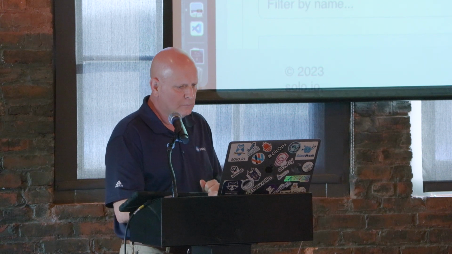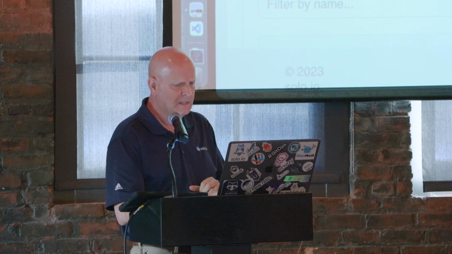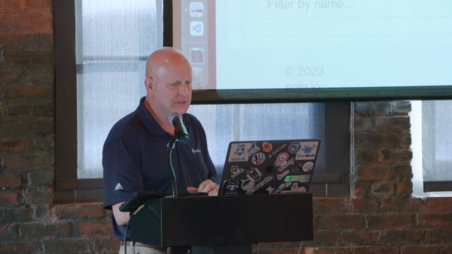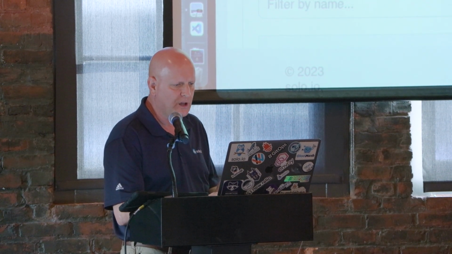Okay, so we have these resolvers that have been defined.